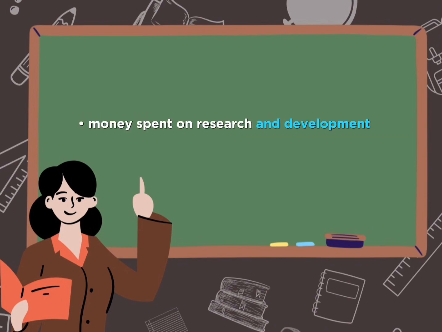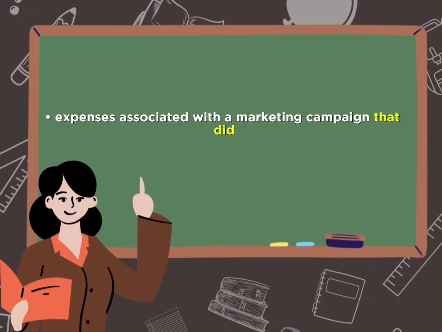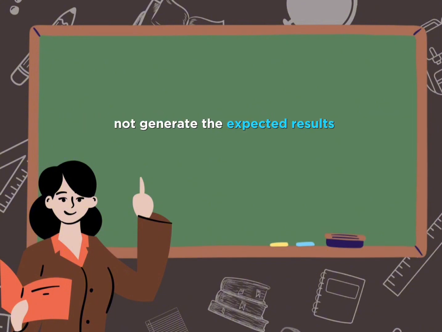Money spent on research and development for a project that is no longer viable. Expenses associated with a marketing campaign that did not generate the expected results. Costs related to the purchase of equipment that is no longer in use. Opportunity cost. Focus. Instead of dwelling on sunk costs, decision makers should consider opportunity costs, the potential benefits foregone by choosing one alternative over another.